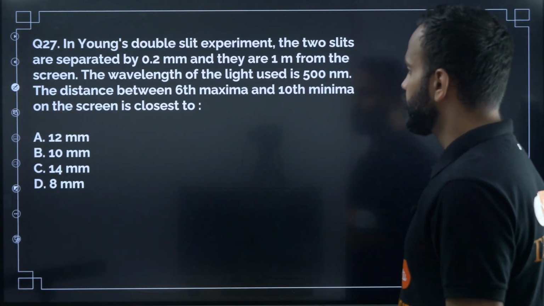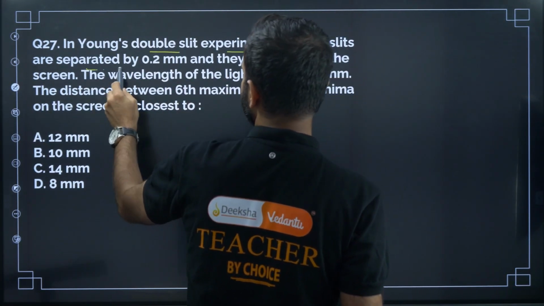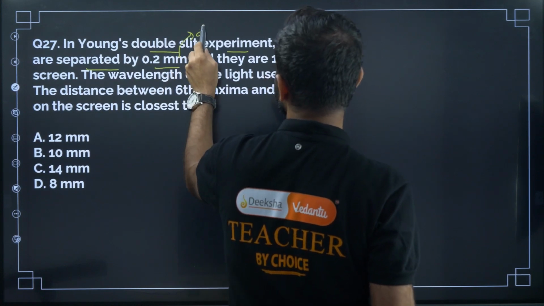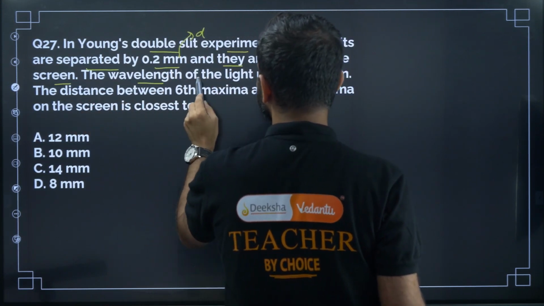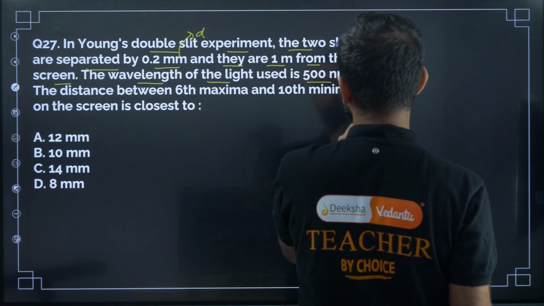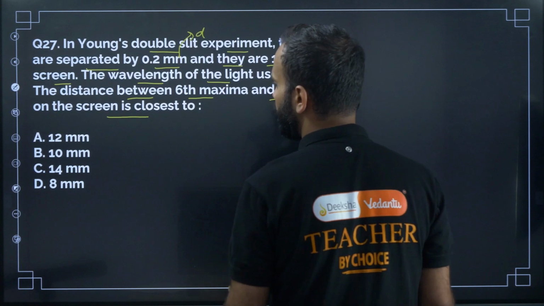Next one, question number 27. In Young's double slit experiment, the two slits are separated by 0.2 millimeter, that is small d equal to 0.2 millimeter. They are 1 meter from the screen. The wavelength of the light used is 500 nanometer. Find the distance between the 6th maxima and 10th minima on the screen.